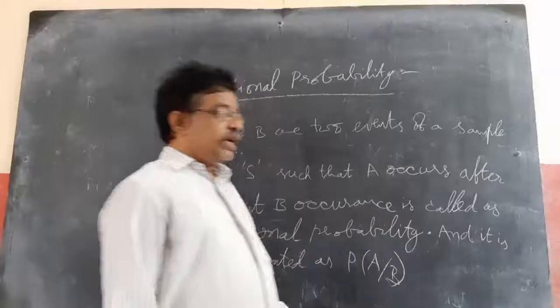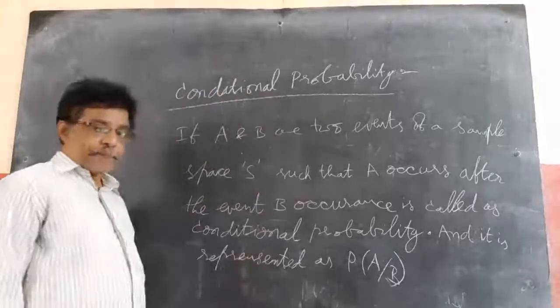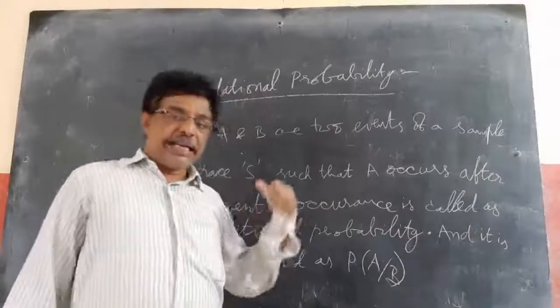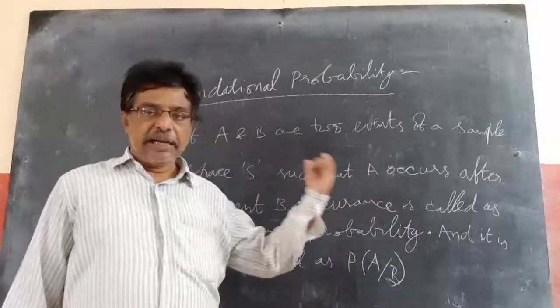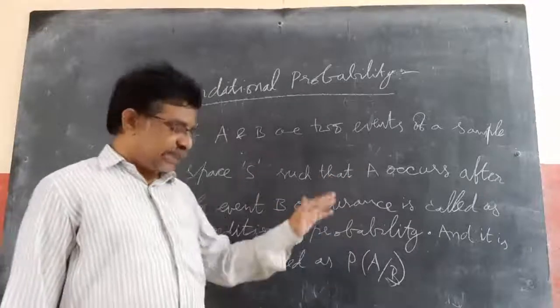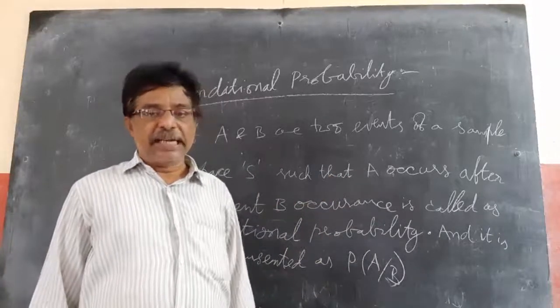Means when there are two events A and B, there is a condition that B should occur first, then A should occur. If there is such a condition, then it is called P of A by B, related to P of A intersection B.